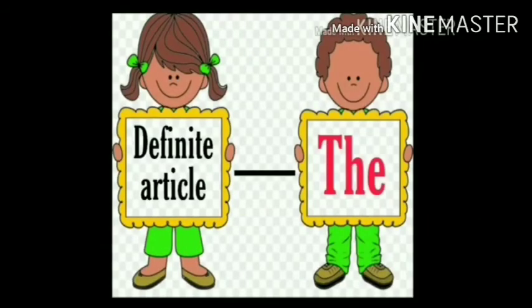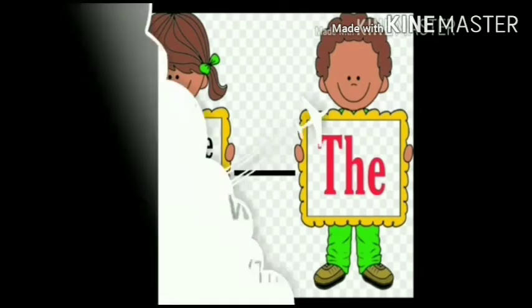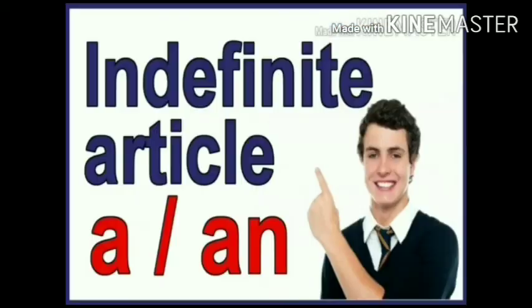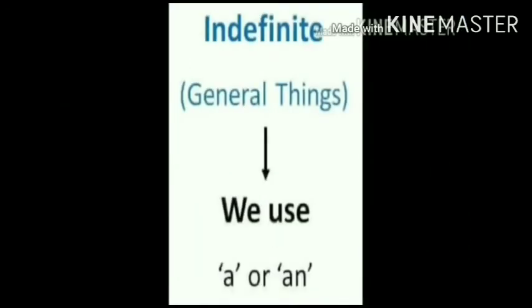The article the comes in the list of definite articles as it shows uniqueness or a specific thing. The articles a and an come in indefinite articles as they do not show any uniqueness or any specific thing. Instead, it shows that the thing is being said in general.